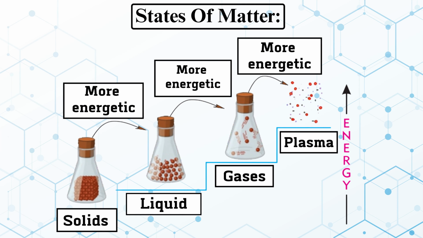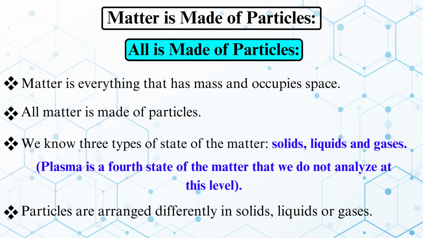States of matter. Matter is made of particles. Matter is everything that has mass and occupies space. All matter is made of particles. We know three types of states of matter: solids, liquids, and gases. Plasma is the fourth state of matter that we do not analyze at this level. Particles are arranged differently in solids, liquids, and gases.